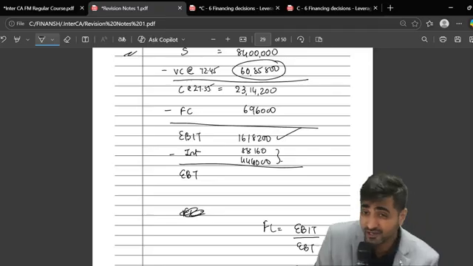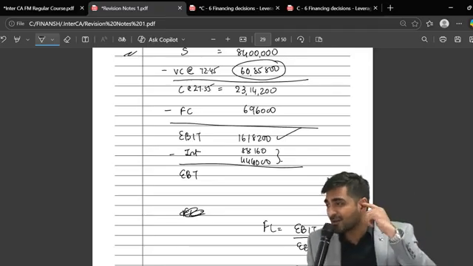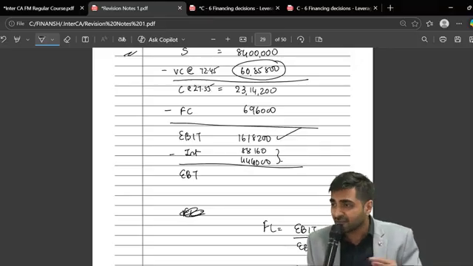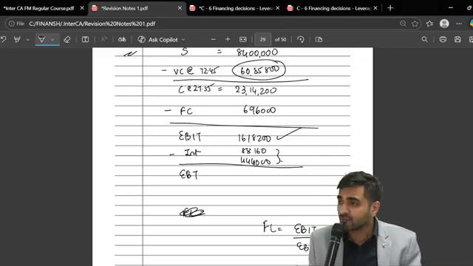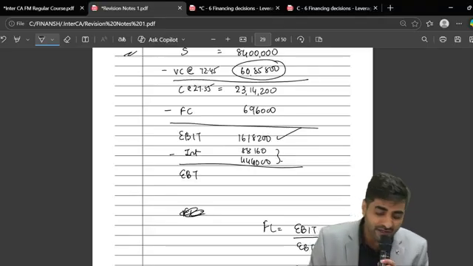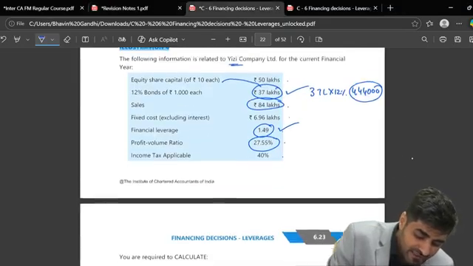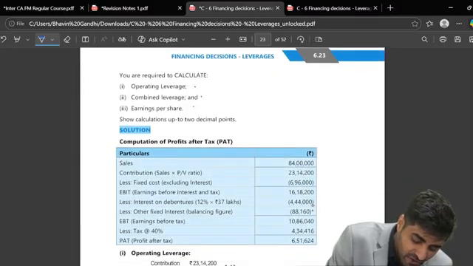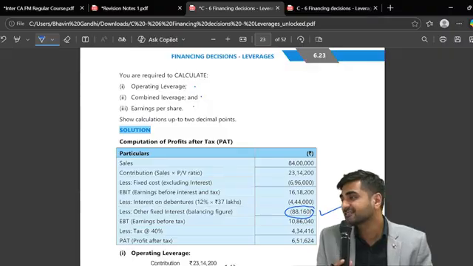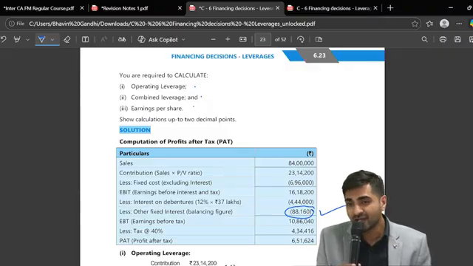So we have to check like this. When we prepare the income statement, we are going to get EBIT. And then they have given you an FL. So check with the amount of FL what is the amount of interest which should come. If that amount of interest is not matching, can I say that the balancing figure will be treated as your balancing interest? Yes or no? Then the answer is yes, sir. Did you guys realize this?